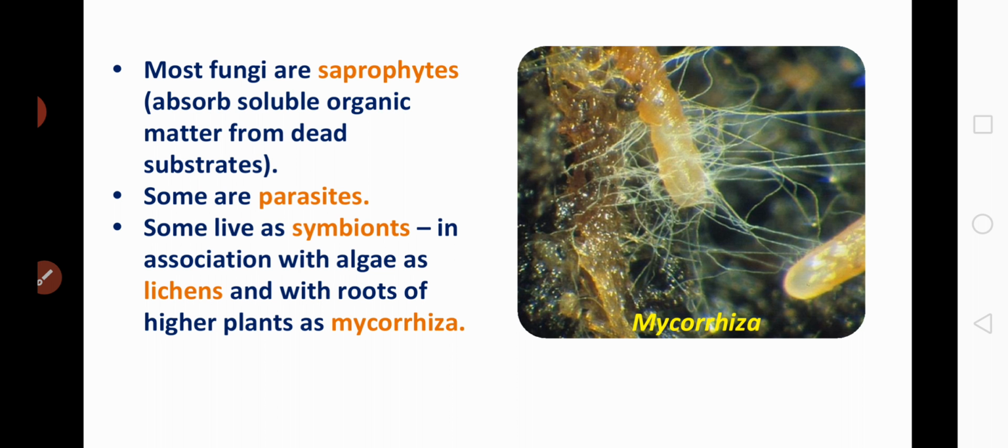Here most of the fungal members are saprophytic in nature, whereas some are parasitic, means they can cause diseases in plants as well as in animals, and some live as symbionts. Symbionts means it is a mutually beneficial relationship. That means in lichens, the fungal member is present in association with the algae. So lichen contains both algae and fungus. These two organisms get benefited.